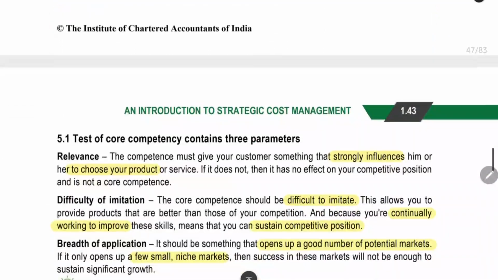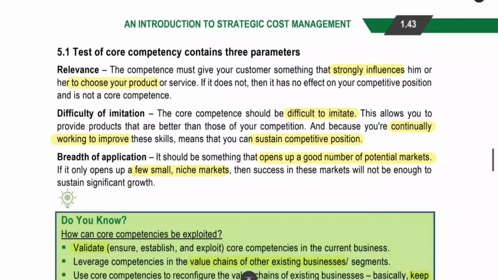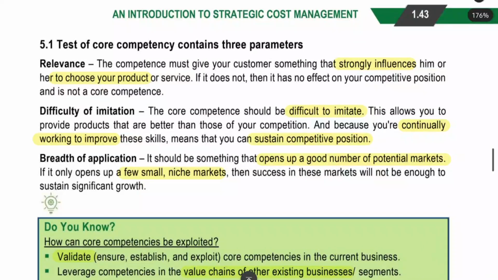Now the next thing is we have to see the test of core competency, whether a quality is a core competency or not. For that we have to check these three things: relevance, whether it is relevant to the customer, whether the quality is useful for the customer; difficulty of imitation, whether the competitors can copy it or not. That is one more question. If they can easily copy it, it is not a core competency. It should be unique. It will be difficult for the competitor to imitate.